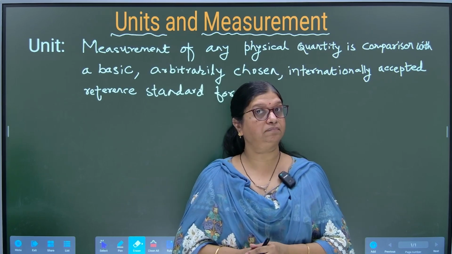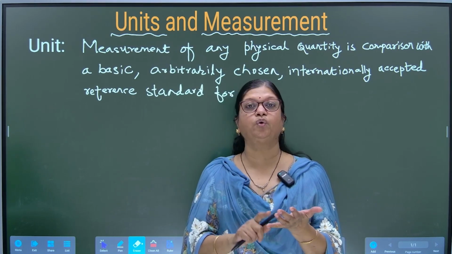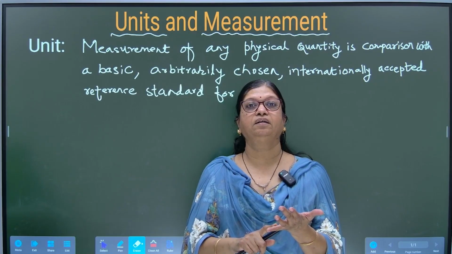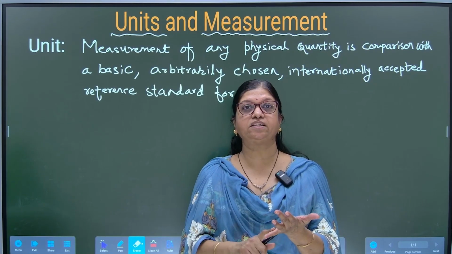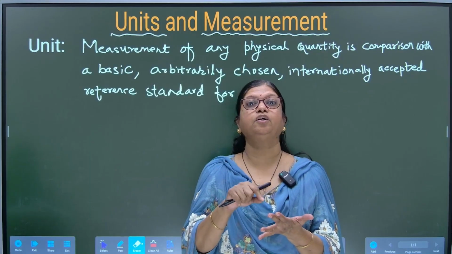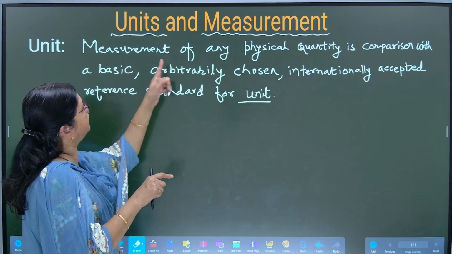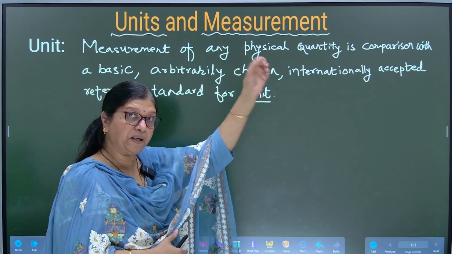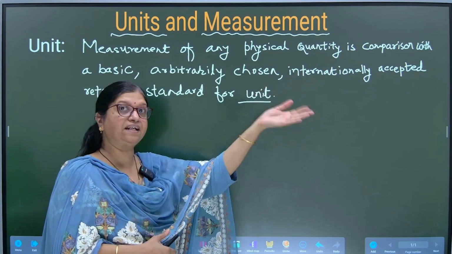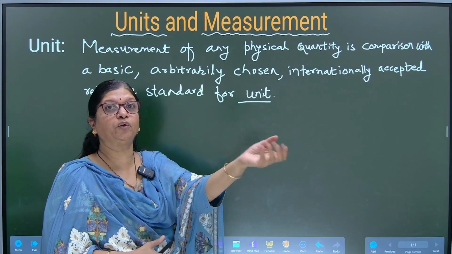What does it mean? It means that whenever you want to measure any quantity, it should be a measurable physical quantity. That measurable physical quantity is a comparison, a comparison with a certain value you have in your hand.